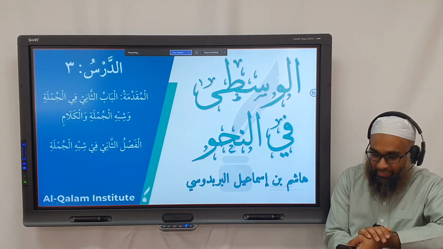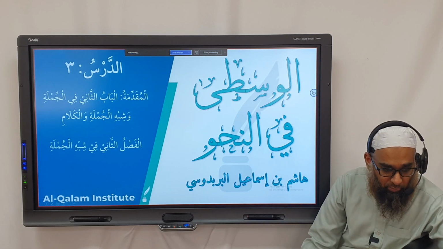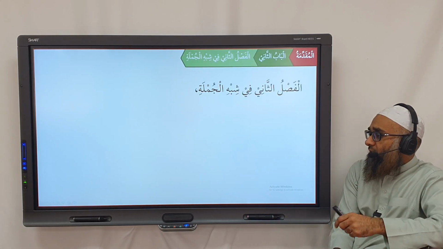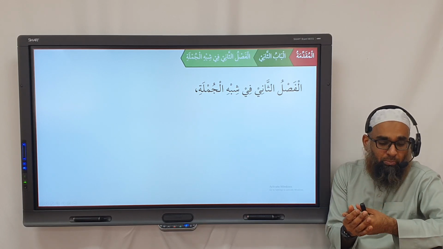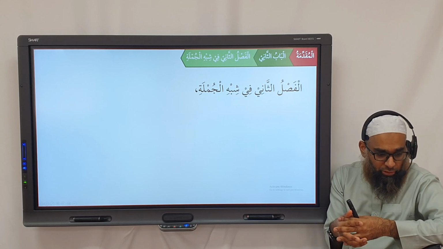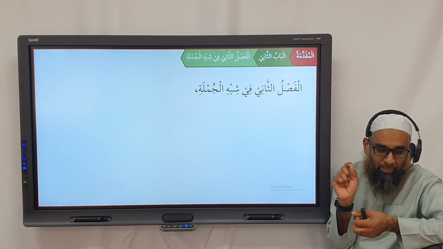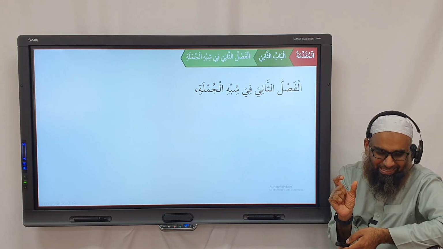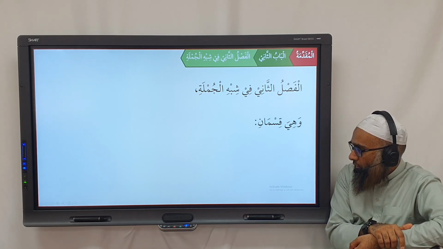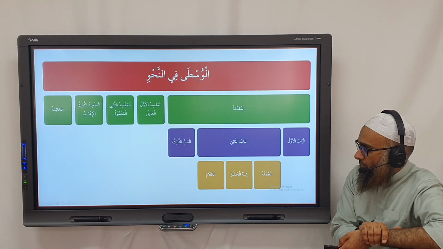So inshallah, in this lesson, we will be discussing the second fasl regarding the shibhul jumla. So we have here al-faslu thani fi shibhil jumlati. The second fasl regarding shibhul jumla. Shibhul jumla is a quasi sentence, meaning something that resembles a sentence. But we don't need to translate it. You just have the word shibhul jumla as a term. You need to know that term. وهي قسمان. The shibhul jumla is two types.